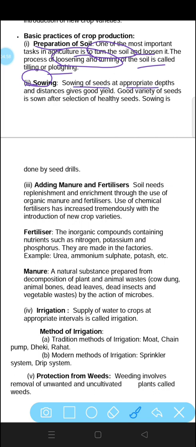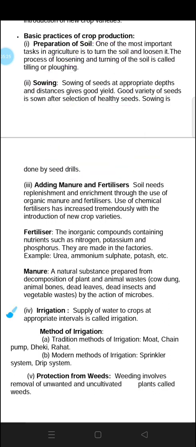Appropriate depth and distances are maintained for the sowing of seeds. And as we have talked about how we can select healthy seeds, we have to select healthy seeds from the unhealthy ones. We can differentiate between healthy and unhealthy seeds by the trick that I have already explained. A good variety of seeds is sown after the selection of healthy seeds. Sowing is done by seed drills. A seed drill is a machine which is used to sow the seeds.